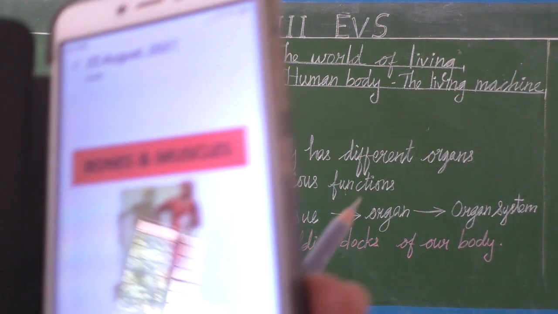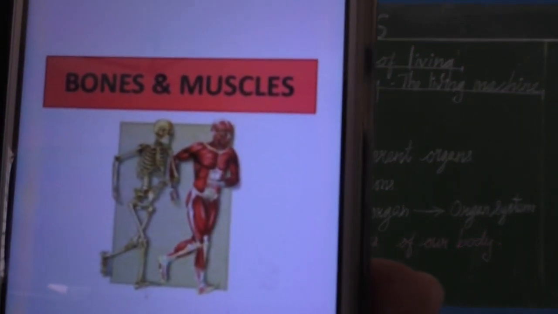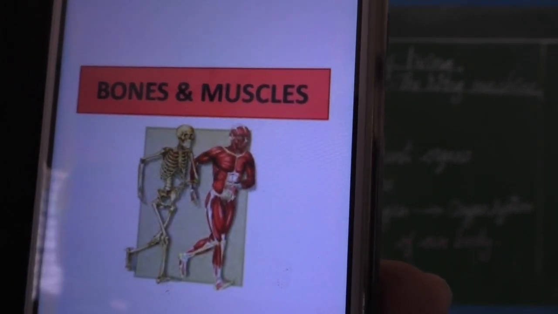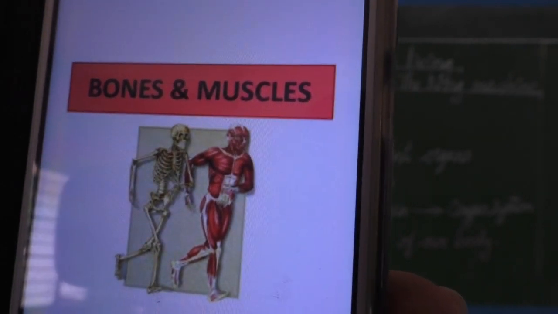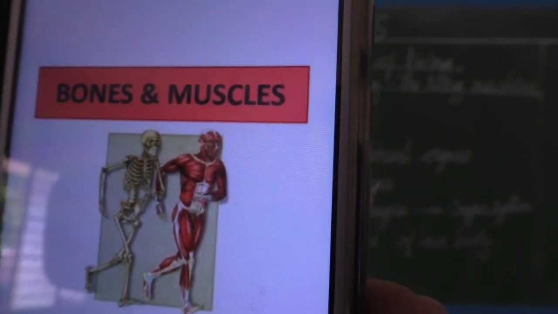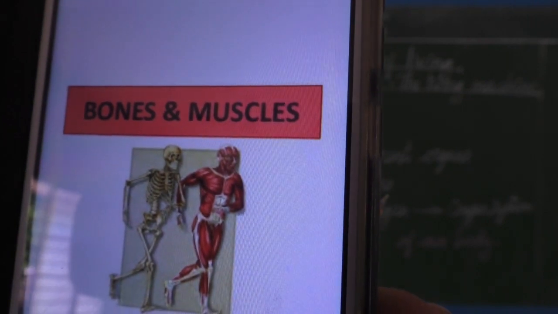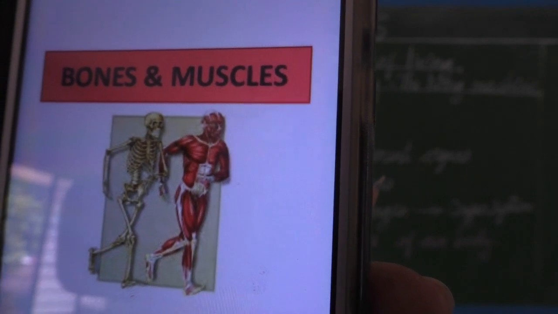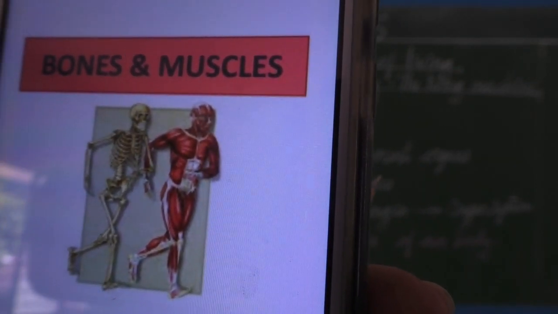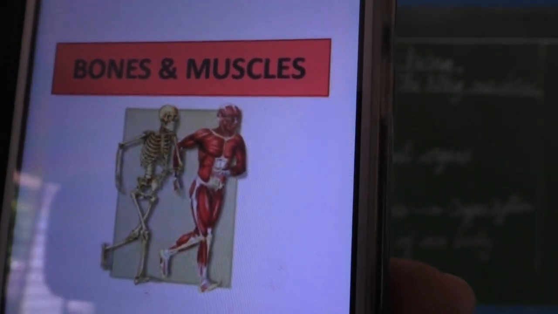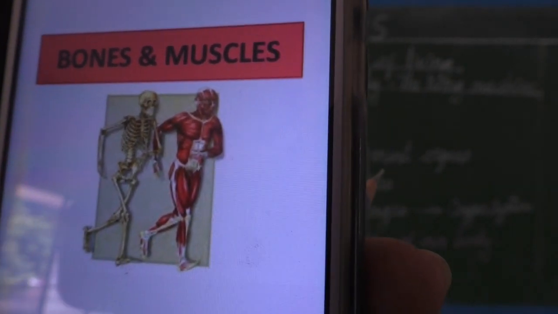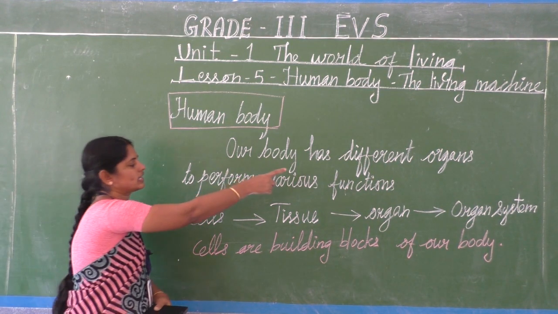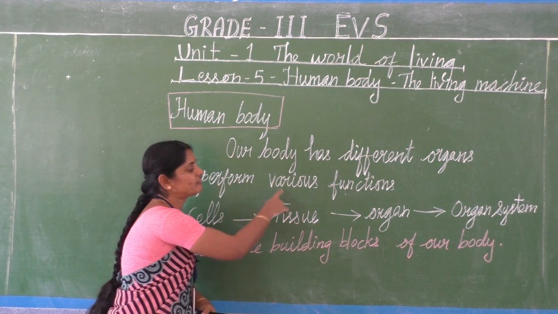Because of bones and muscles, we are able to do different activities. We are running, jumping, holding many things. Without bones and muscles functioning, all these activities won't be possible in our life. Is it clear, children?